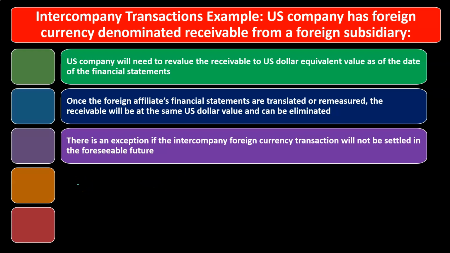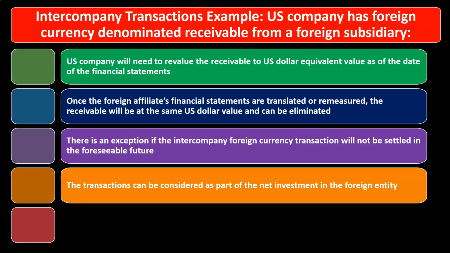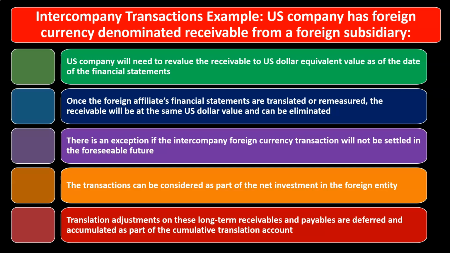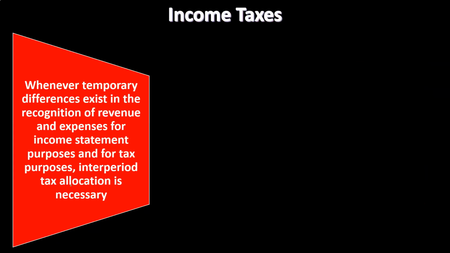There is an exception if the intercompany foreign currency transaction will not be settled in the foreseeable future. If it's not going to be settled in the foreseeable future, that's going to be unusual. There could be an exception: the transactions can be considered as part of the net investment in the foreign entity. Transaction adjustments on these long-term receivables and payables are deferred and accumulated as part of the cumulative translation account.